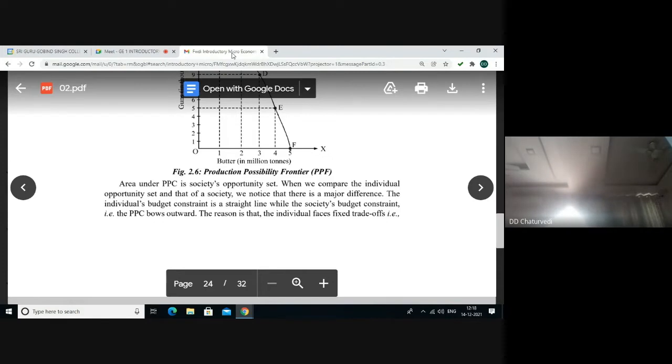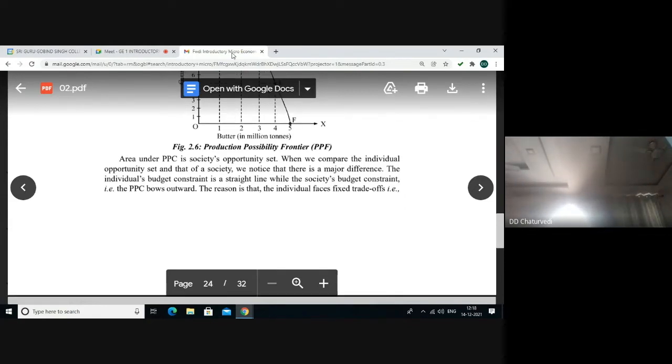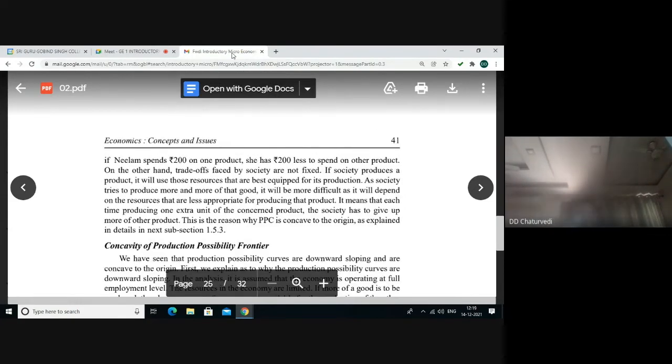While the opportunity set of the individual, described as budget constraint, is normally a straight line, society's budget constraint or opportunity set is concave and non-linear. While an individual faces fixed trade-offs, trade-offs faced by society are actually not fixed.